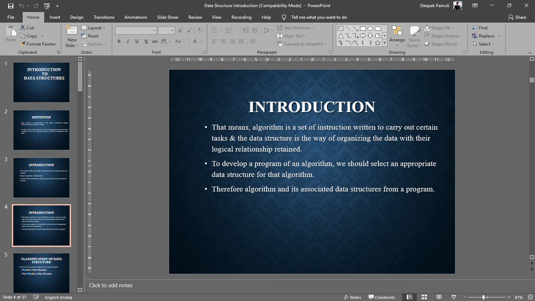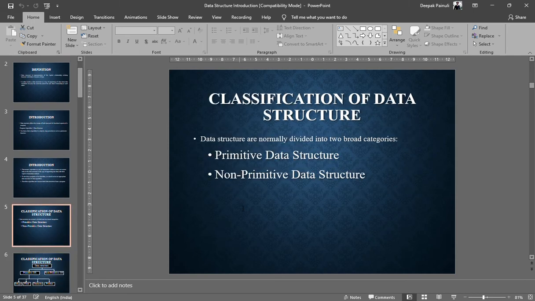Okay, now come to the classification of data structures. I already told you that there are linear and non-linear types of data structures, but when we generalize data structure types into broad categories, we have two major categories: primitive data structures and non-primitive data structures.